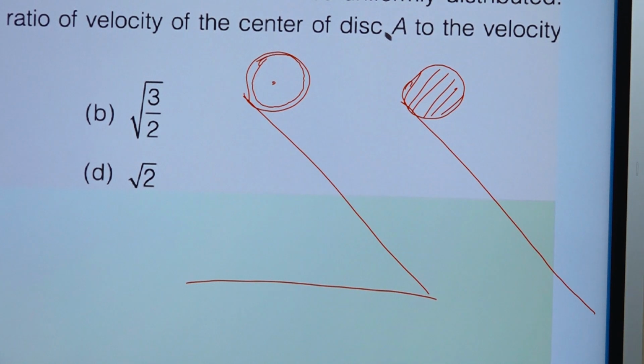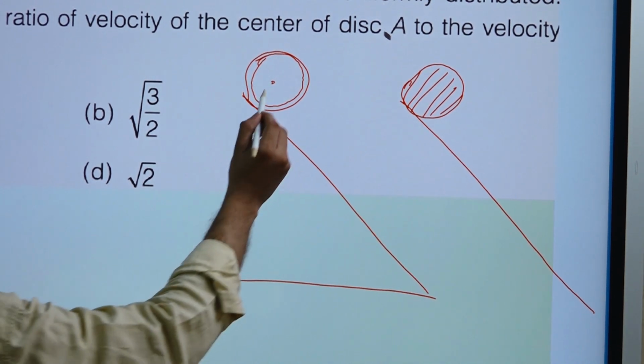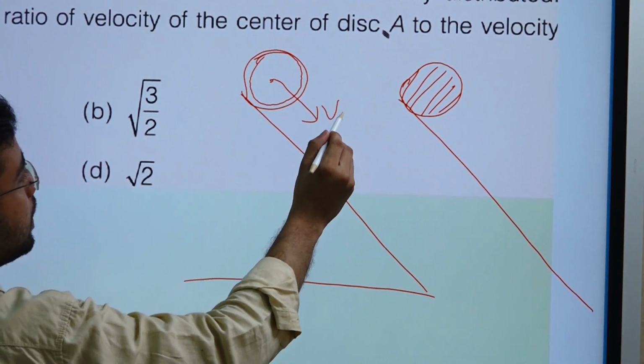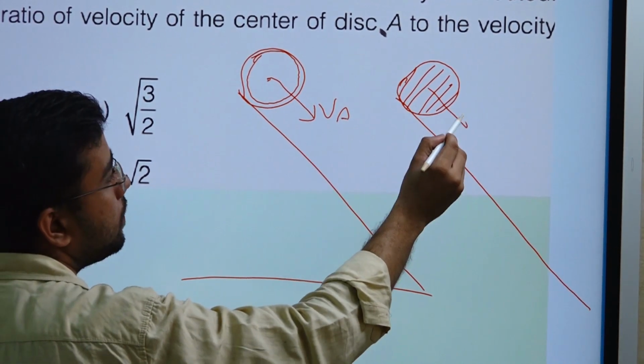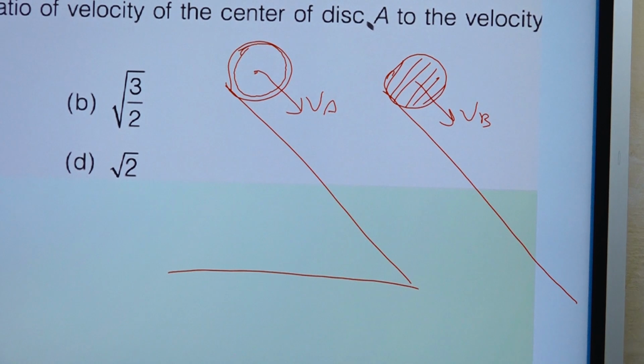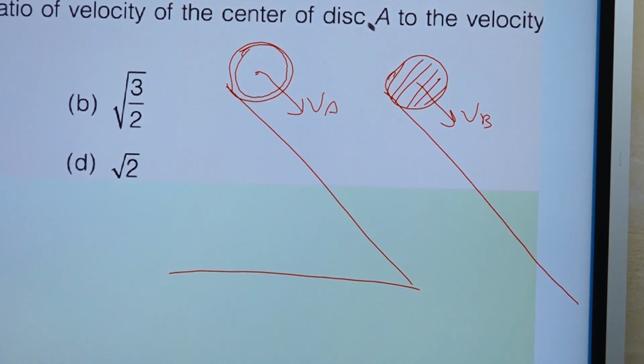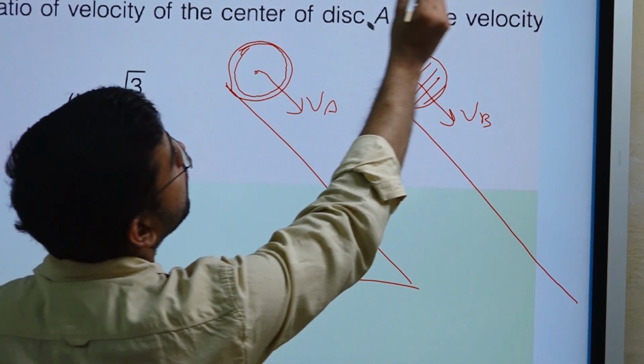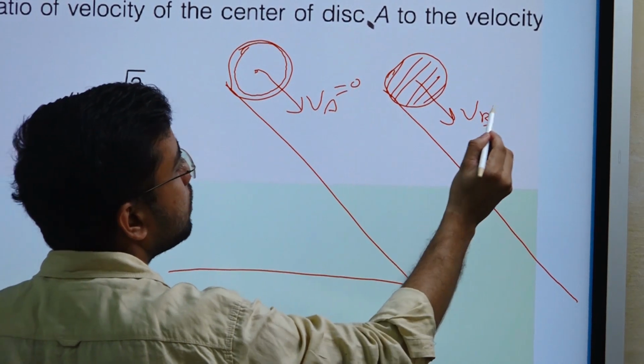The ratio of velocity of the center of disc A, VA, and this will be VB. So they are initially at rest. So initially VA will be 0 and VB will be 0.